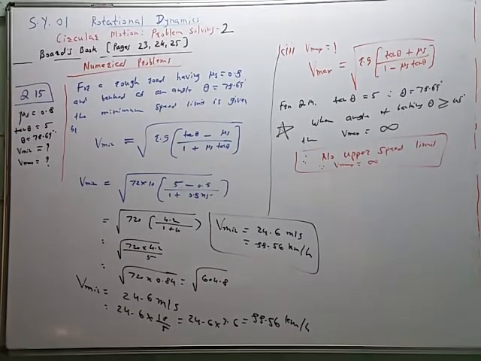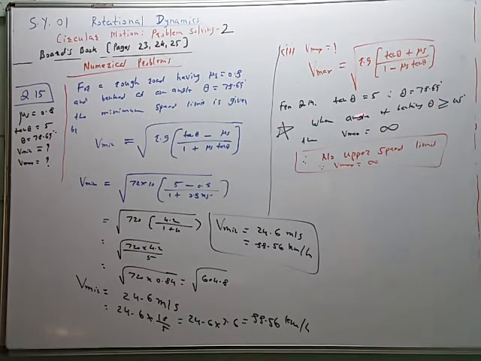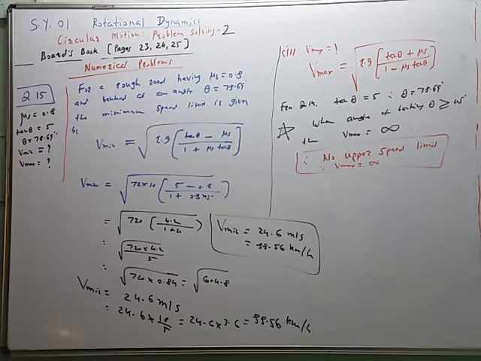This part we have already proved in our theory part. When the angle of banking theta is greater than or equal to 45 degree, then Vmax becomes infinity. So this is the upper speed limit when theta is more than 45 degree.